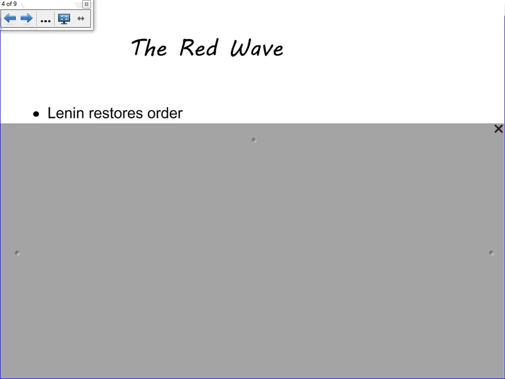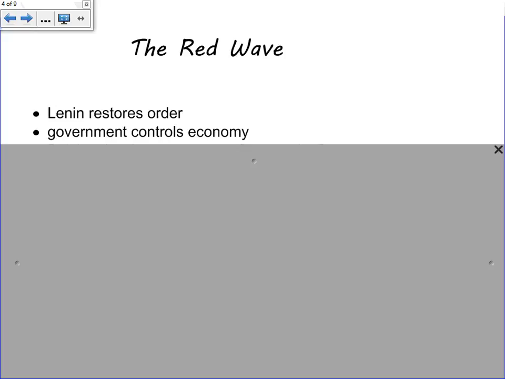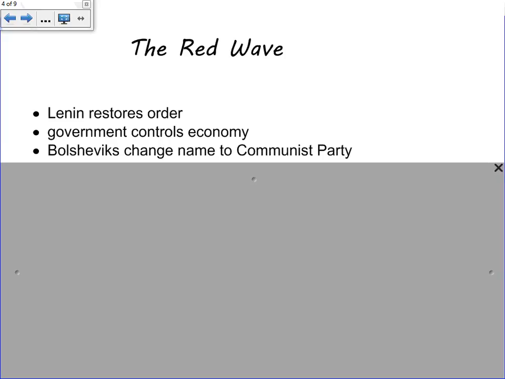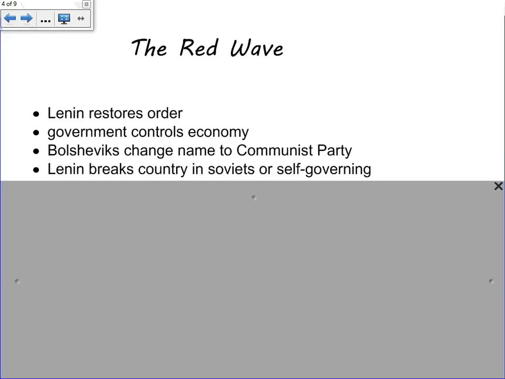Lenin will restore order back to Russia. He'll get the government under control, and he'll get the economy under control, but it's a communist state, so the government controls virtually all aspects of the government and the economy. The Bolsheviks will change their name to the Communist Party. No longer will they be the Bolsheviks, they'll be the Communists.